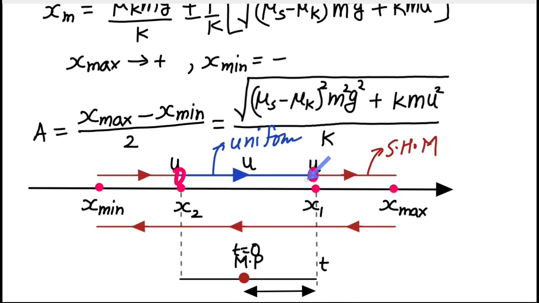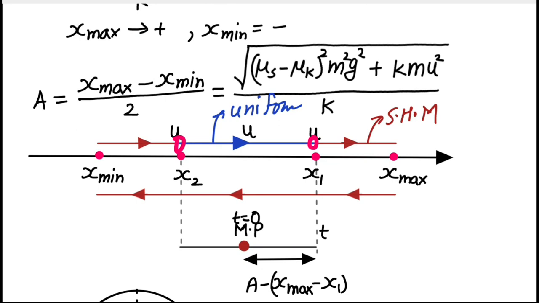That part I will subtract, and I will add the time of the uniform motion from this point to this point, right? So the total time period considering the simple harmonic motion, that is very easy, 2 pi root of m by k. The time taken to travel distance from here to here, if this block was performing simple harmonic motion, that part we have to actually subtract. For that part, let me do the calculation here.